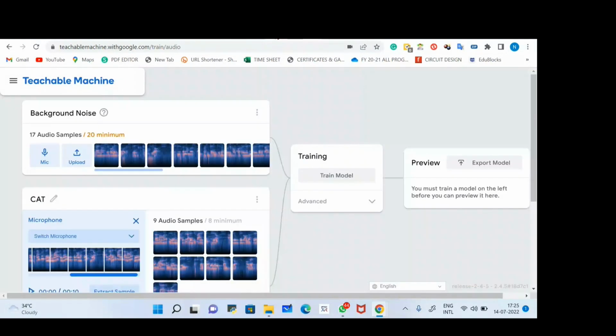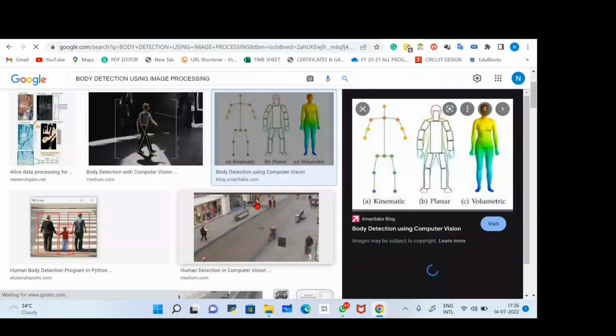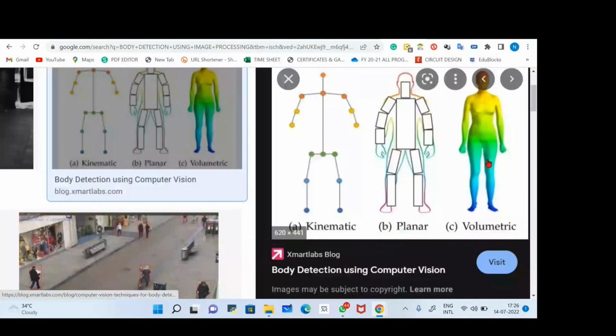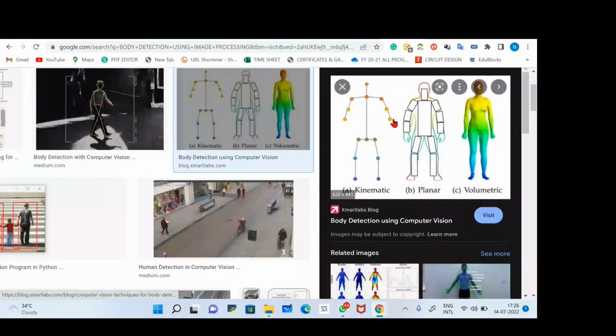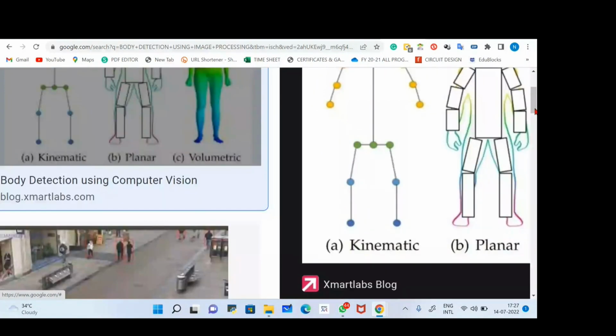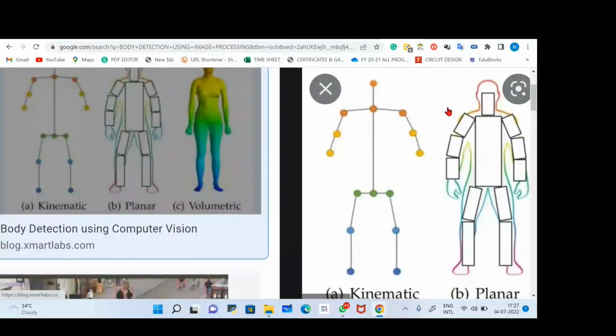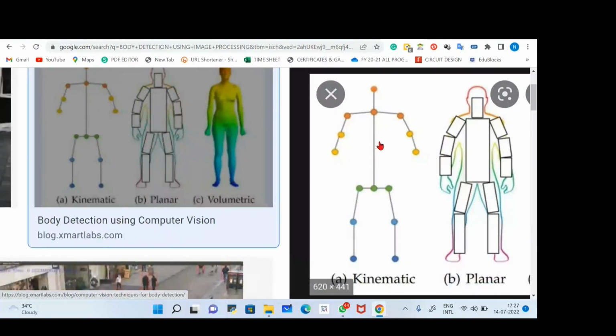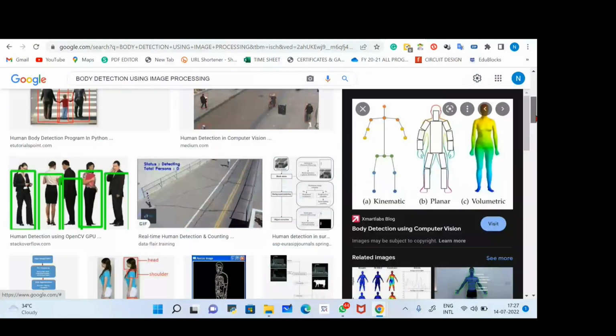Now, team, does any other team member want to ask a question or have any doubt? See, I'll tell you what happens. This is a normal human body, but what happens when I talk about a machine? The machine will identify our body like this. It creates some coordinate points, right? When the coordinate points move, like when these three dots come here, that means this leg is upside. Or when these three dots go upward, that means this person has raised his hand. So this is how a machine identifies the body's posture.